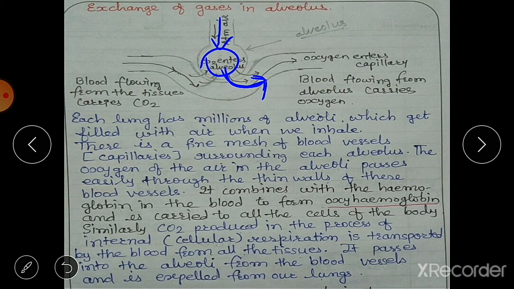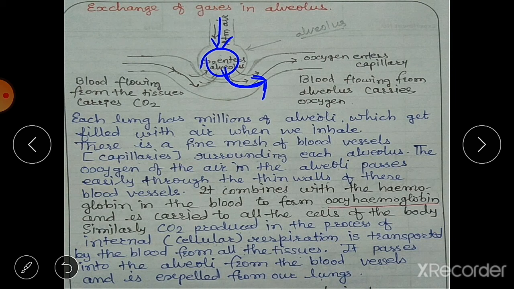Here in the capillaries, blood is there, and this oxygen combines with hemoglobin in the blood to form oxyhemoglobin. Now what is hemoglobin? Hemoglobin is a protein which is very essential because it combines with oxygen and forms oxyhemoglobin, and it is carried to all parts of the body and to each and every cell of the body.